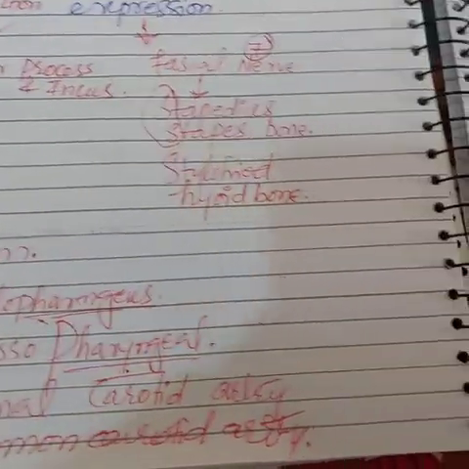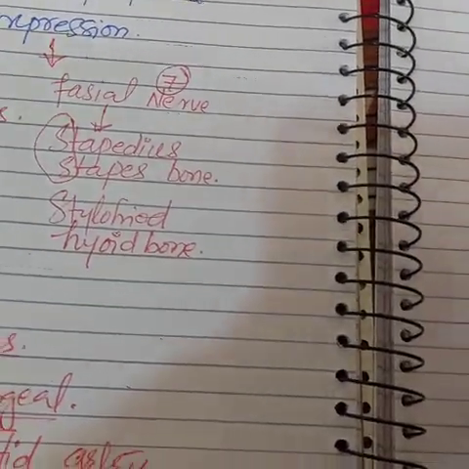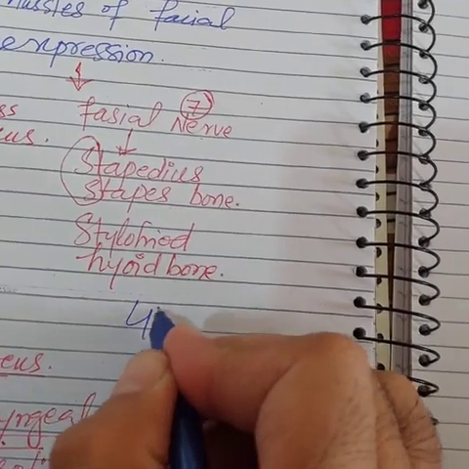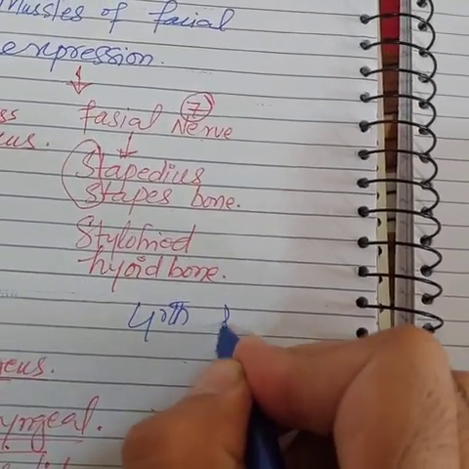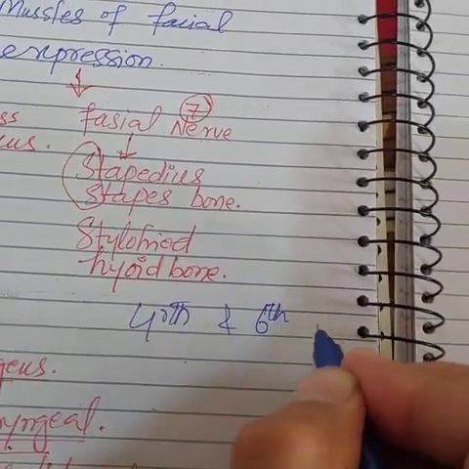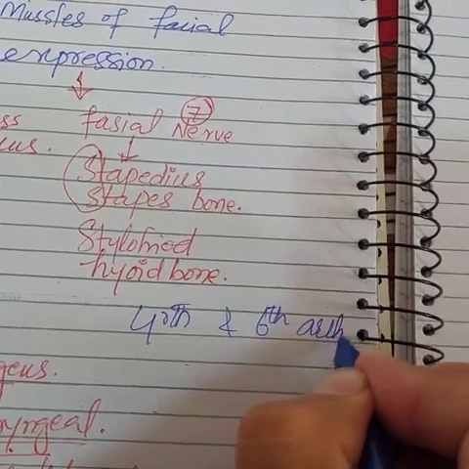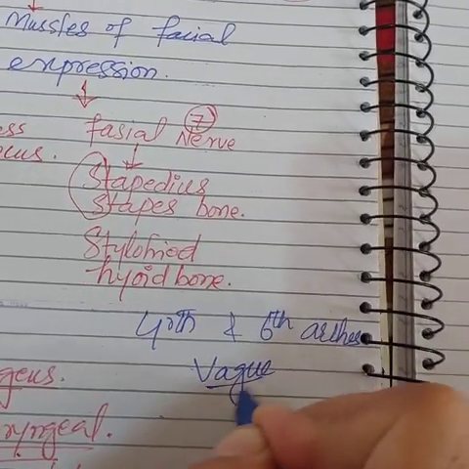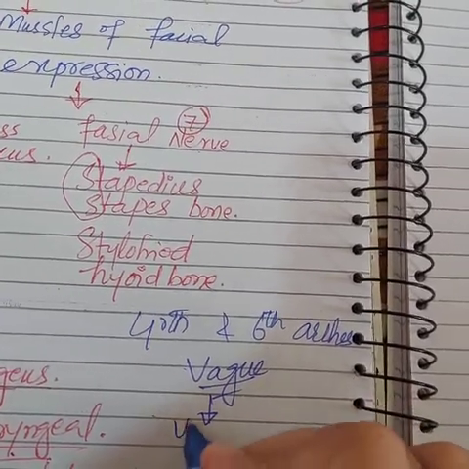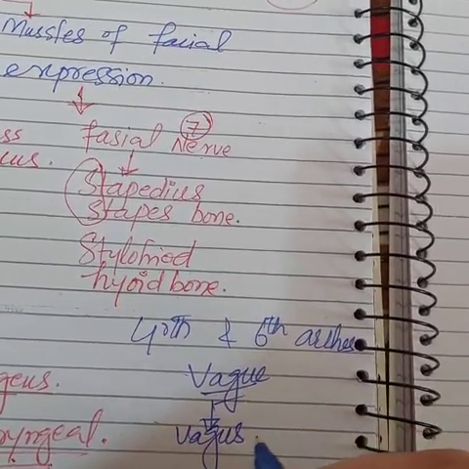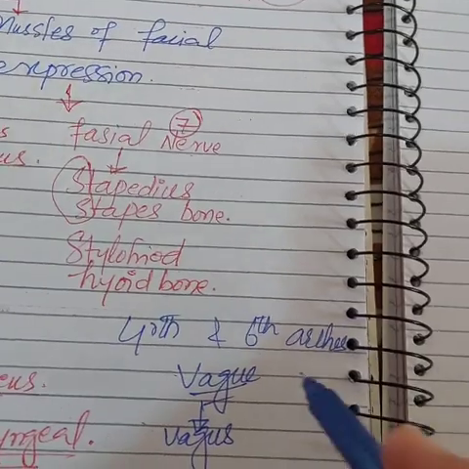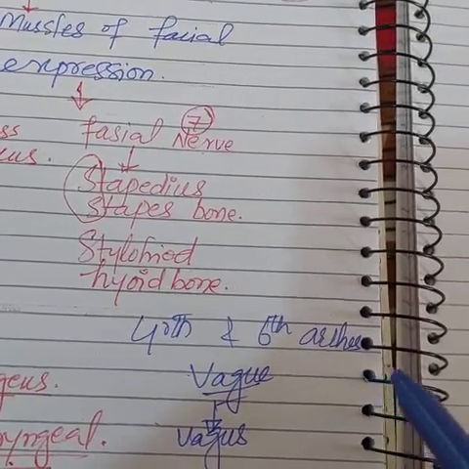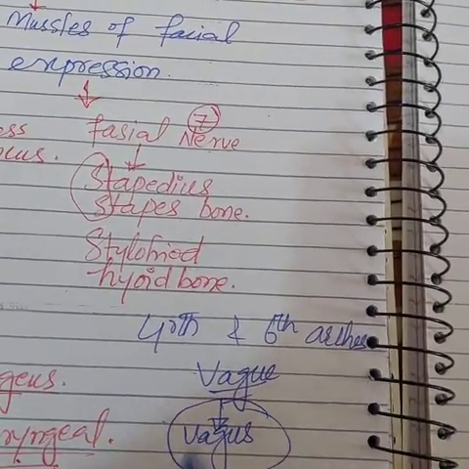Now to remember about the fourth pharyngeal arch, you should know that the fourth and sixth pharyngeal arch, you should remember vague. Vague sounds like vagus. All the derivatives of fourth and sixth pharyngeal arches are supplied by the vagus nerve.